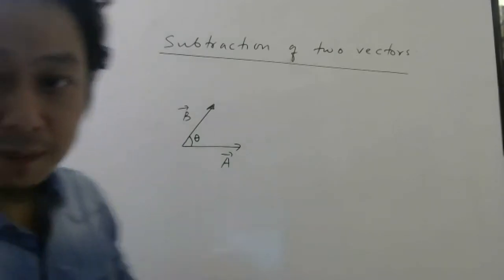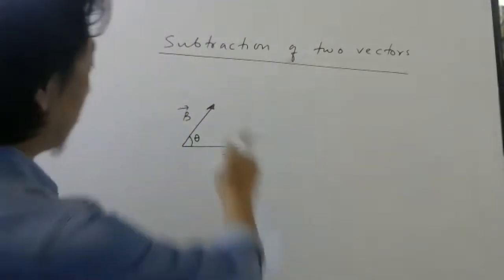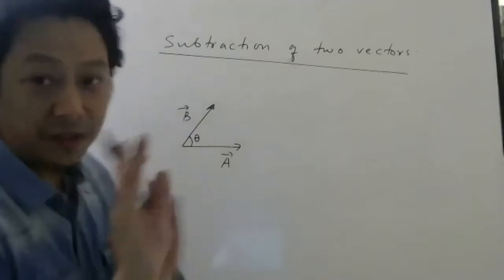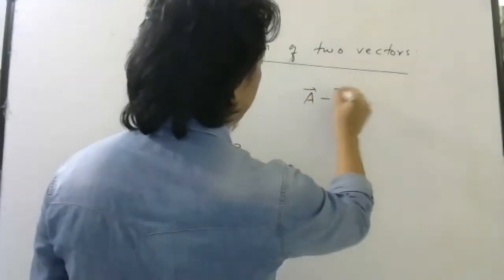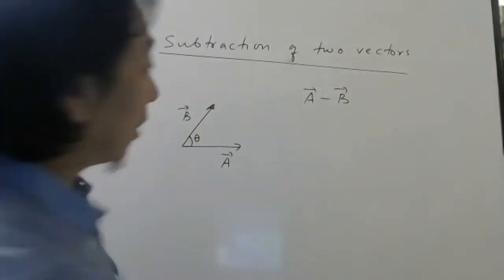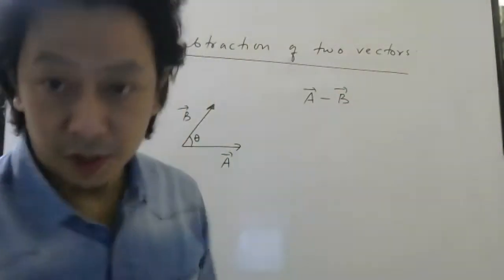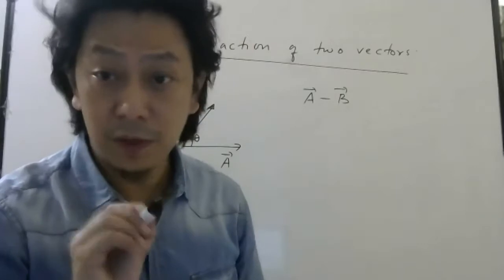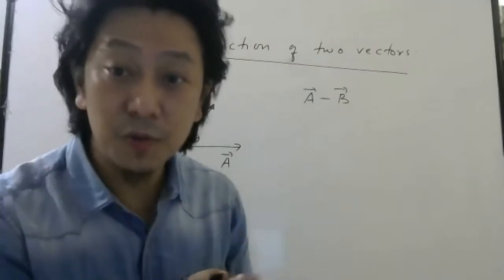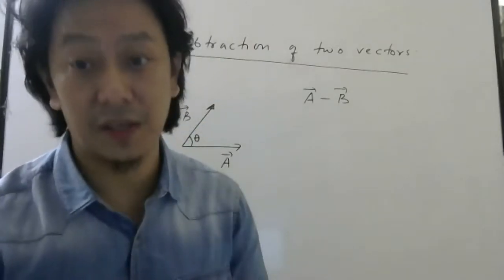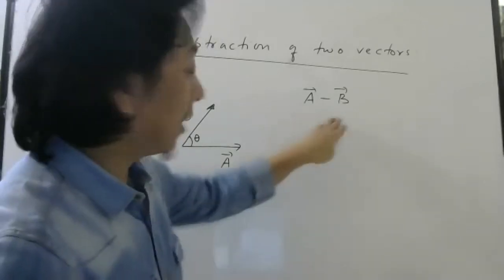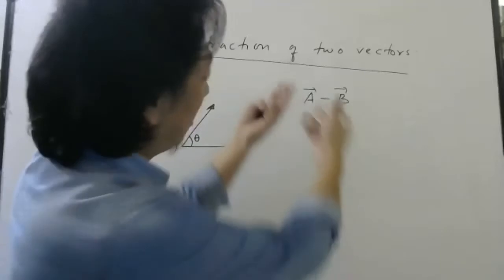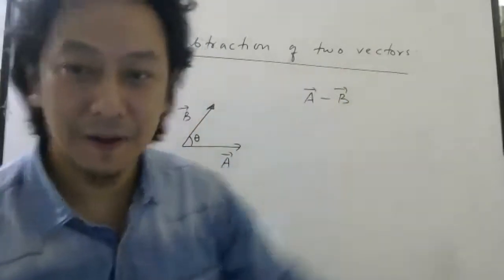So if I want A bar plus B bar, you know what to do. Draw the parallelogram, add. I don't want that. I want A bar minus B bar. So what will be this vector I want? Now for this, we don't write R bar. R bar is used for the resultant of two vectors. So we use R bar for A bar plus B bar. For A bar minus B bar, we usually write it like this only: A bar minus B bar.